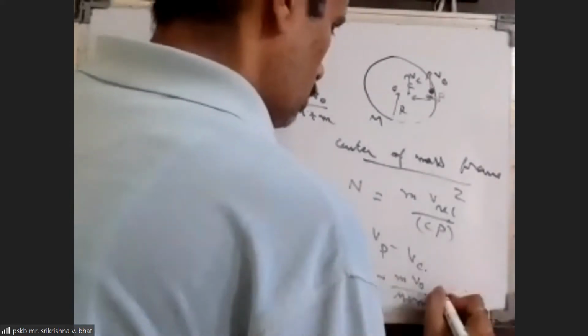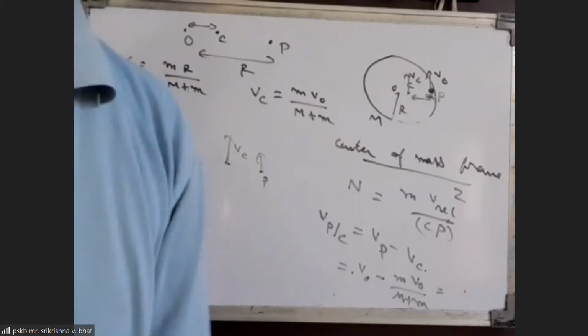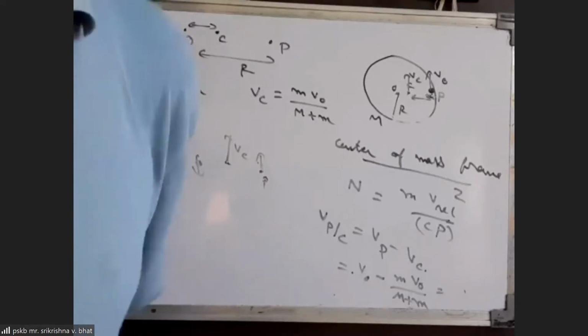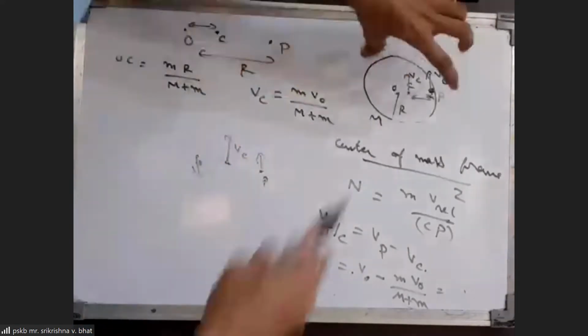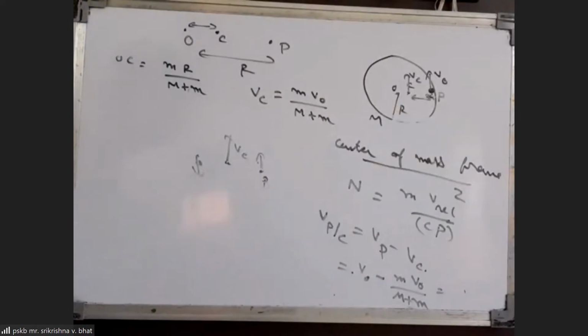We are calculating only at initial conditions, sir? Are we finding the contact force only at the initial condition? No, in general. Then VP need not be in the same direction as VC? VC will be constant. VP might be at an angle also? No, but VP will always be perpendicular to CP. Because both O and P are undergoing circular motion about the center of mass, the velocity of P with respect to the center of mass will be perpendicular to CP.